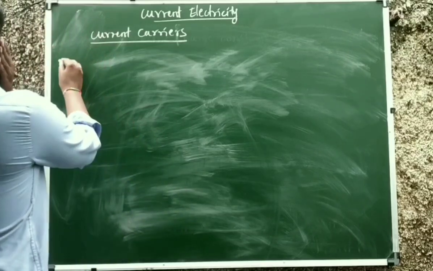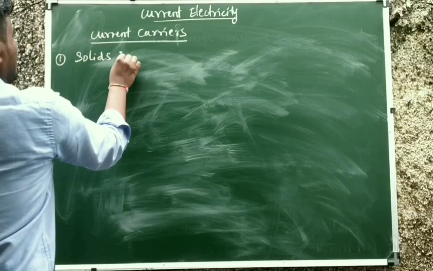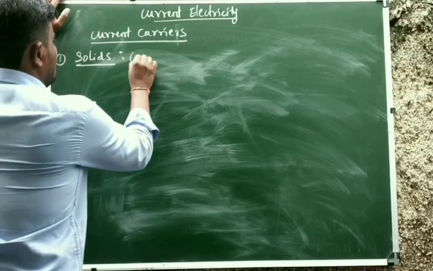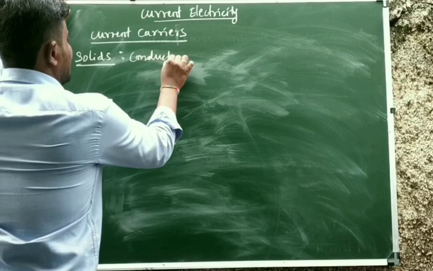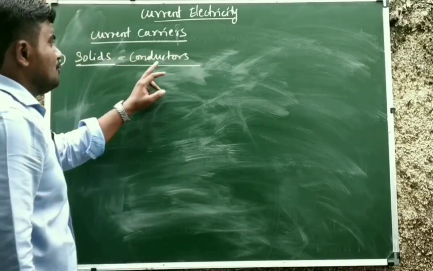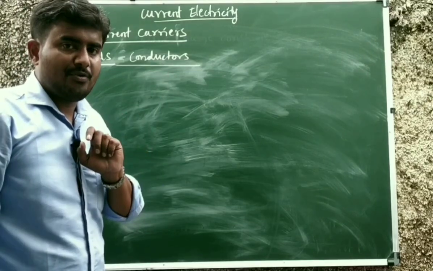First, in solids, solid conductors. These solid conductors contain a huge number of free electrons.